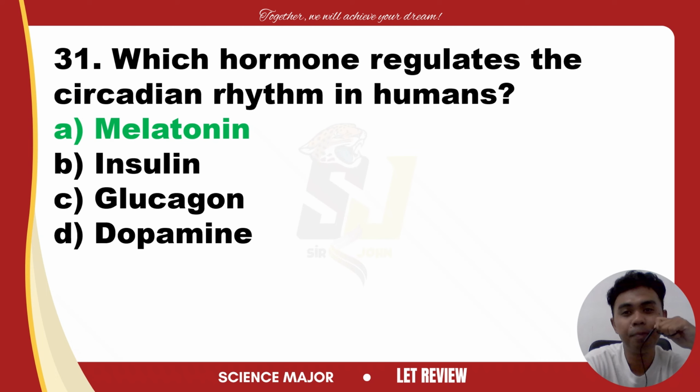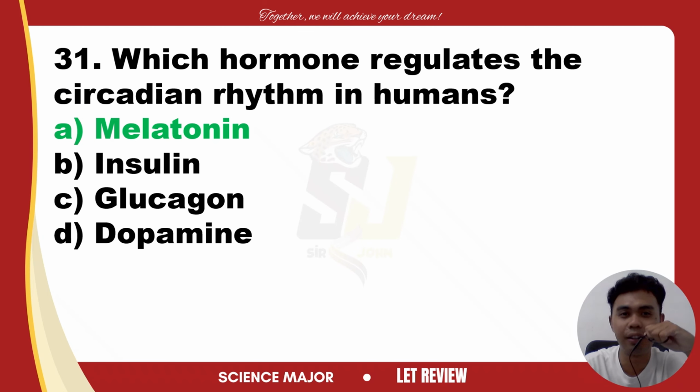That's why bago matulog or at night, mas prefer ng karamihan na patayin yung ilaw, to stimulate the production of melatonin para makatulog ng mabilis. The production of melatonin typically increases in the evening, promoting sleep, and decreases in the morning, promoting wakefulness. So si melatonin pangtulog na siya.